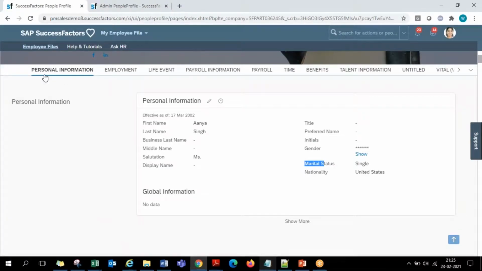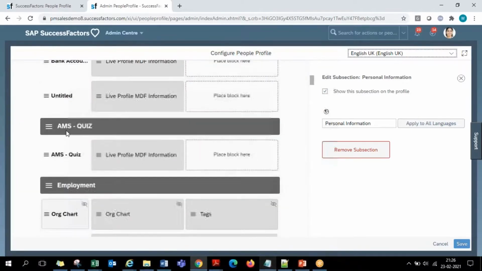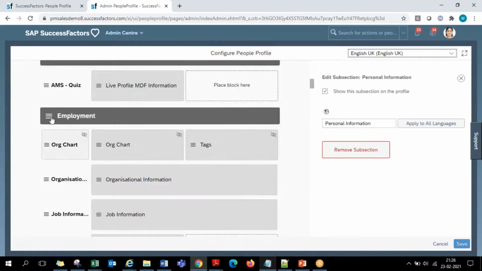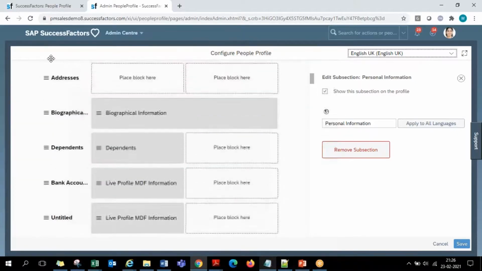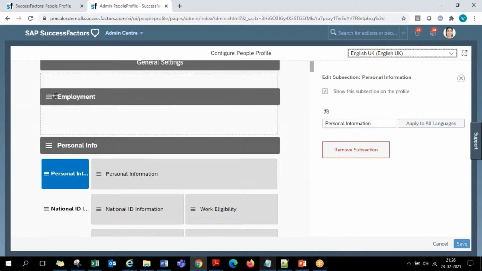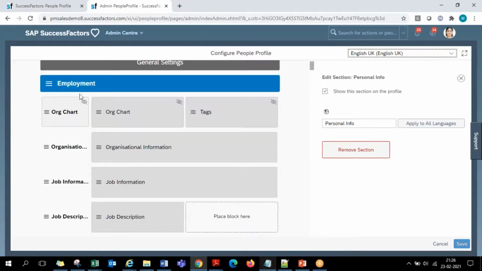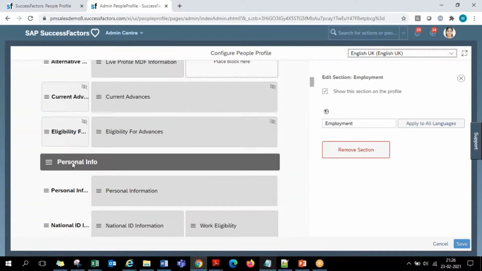If you want employment to be in the first place, scroll down, you have the employment section, select this. Against every section, you have these small menu lines. Select those menu lines and drag this section to the top. You can drag and drop it above the personal information section. So now that becomes the first section. Employment will be in the first place, and personal will be in the second place.